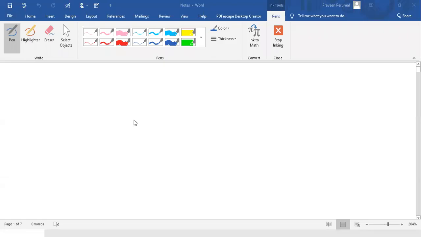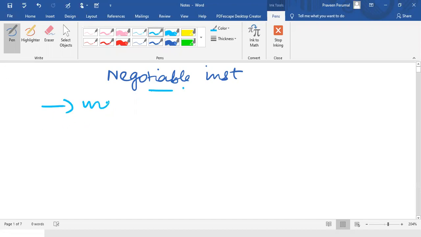Now, let's slowly go into the meaning of negotiable instrument. So, what is it? Negotiable instrument. First of all, a negotiable instrument is an instrument. What is the meaning of instrument? The meaning of instrument is that it's a document.